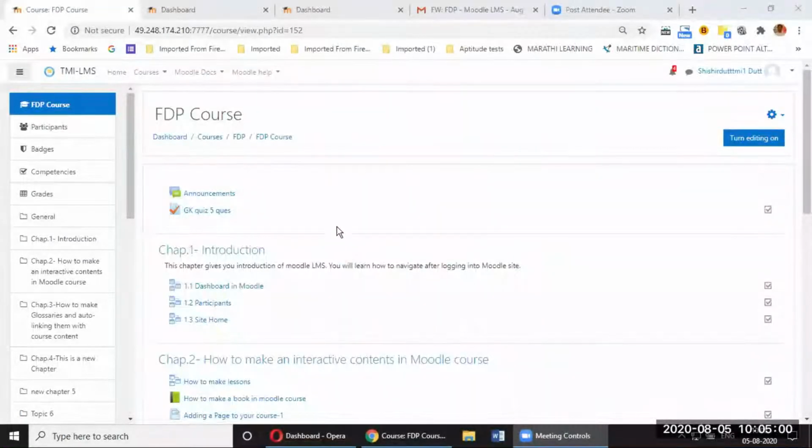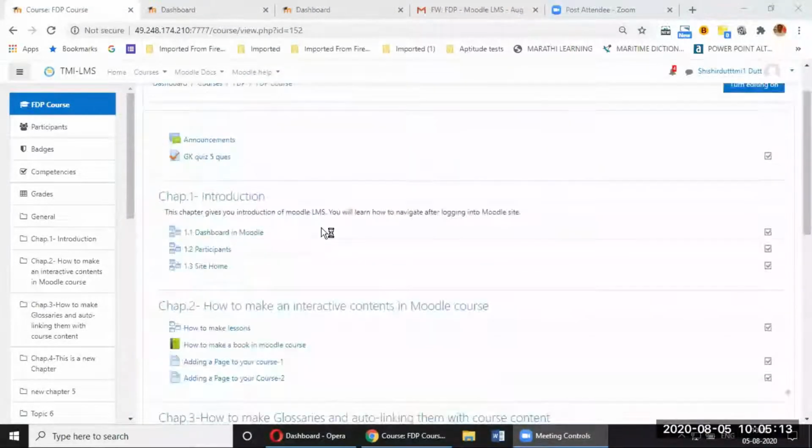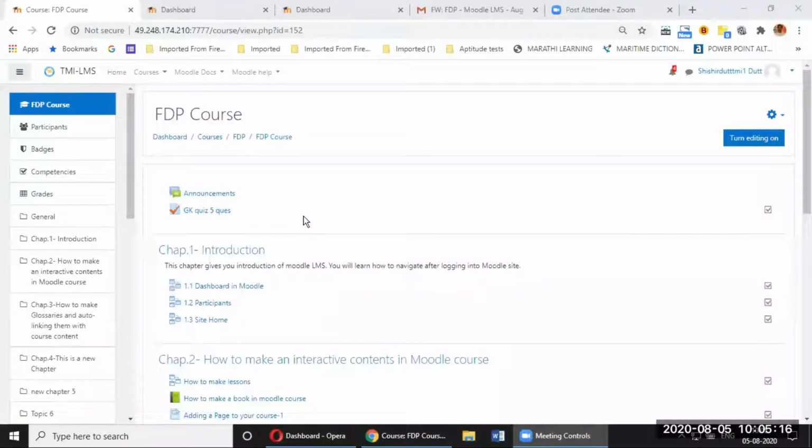Okay, so you can log in through your credentials and you can go to FDP. Now this is the same FDP which you saw last time. So many of you created topics and everything over here. Now I request each one of you to click on this GK quiz. One GK quiz has been created. This is just for an experience of how this MCQ works. Once you are in the FDP course, you can click on this GK quiz. Once you click on it, I'll show you what will happen.